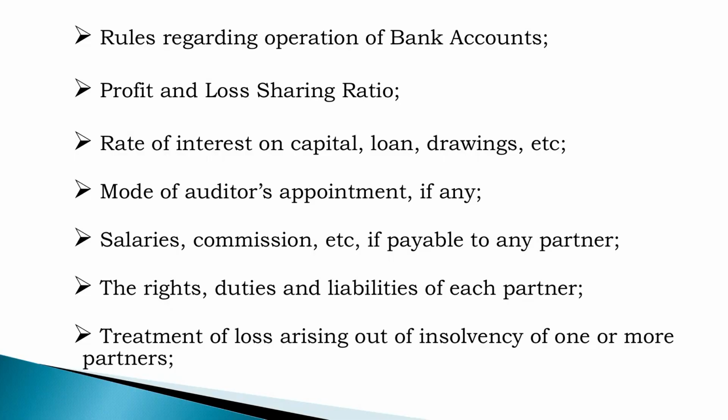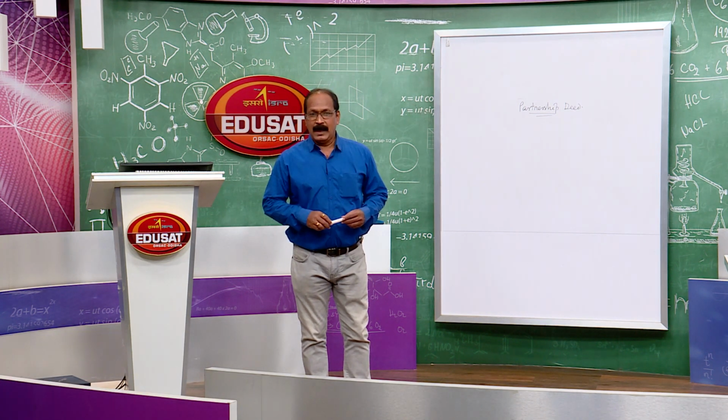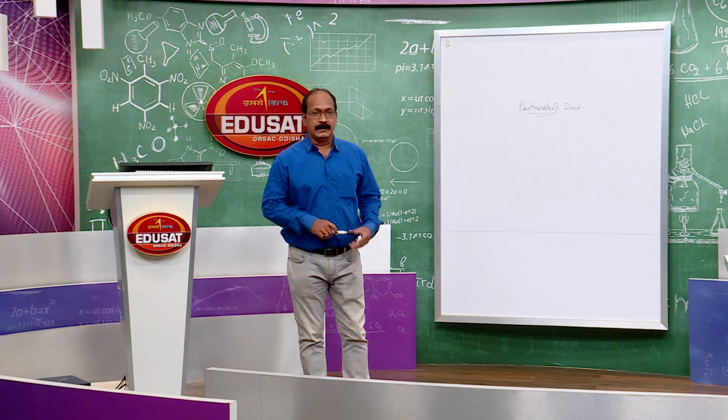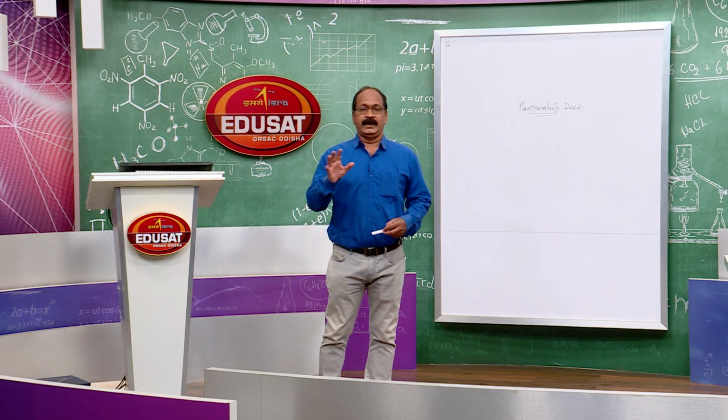The rights, duties and liabilities of each partner: what are the rights, what are the duties and what are the liabilities of each partner is to be written in this partnership deed. The treatment of loss arising out of insolvency of one or more partners in future. If any partner becomes insolvent, do you know what is the meaning of insolvent, my dear students? Accounting equation: assets is equal to capital plus liabilities, assets is equal to equities.